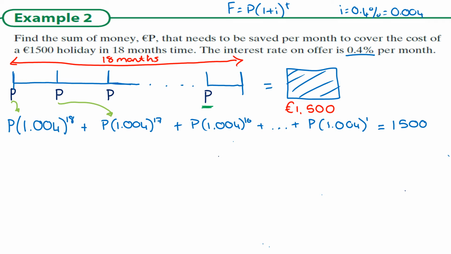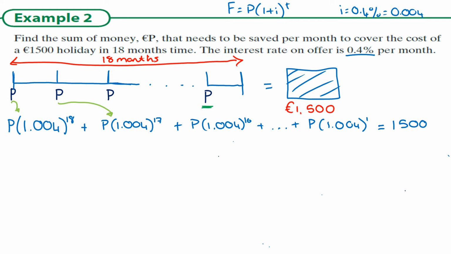If you simply said, well, look, if I want 1,500 in 18 months, divided by 18, that's about €83. But you see, the thing is, you don't actually need to save that much. You can save a little bit less because you will be getting interest on the money that you save. So if you want to be as efficient as possible, you're not going to just save and not take interest into account. You're going to work with this scenario.